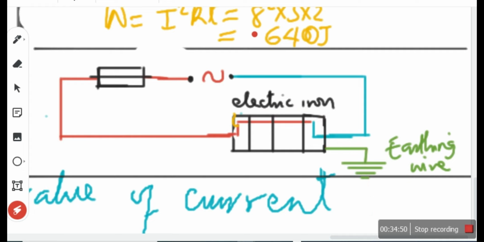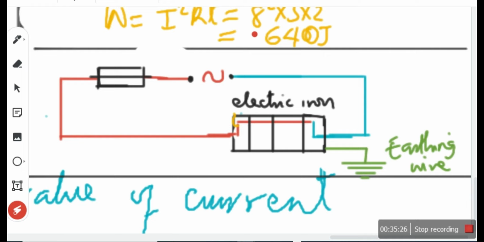Let me trace the process again. Are you listening to me? If a strand of wire from the live accidentally makes contact with the body of the iron, current will flow from the live to the strand, to the body of the iron, and to the earth wire, and that will cause a large current to flow quickly. That large current will blow the fuse.